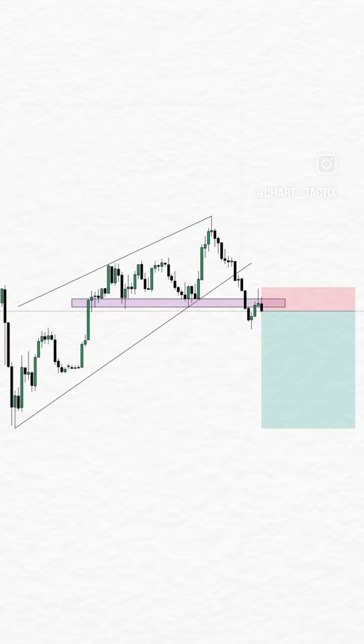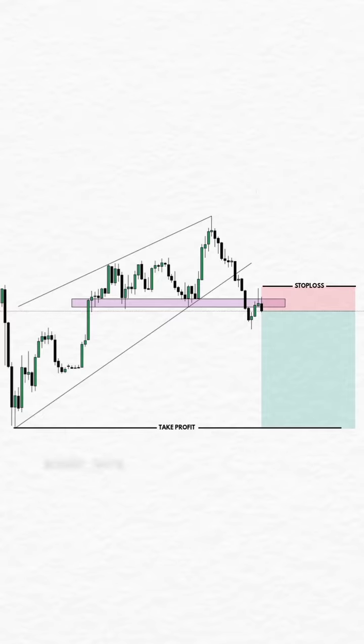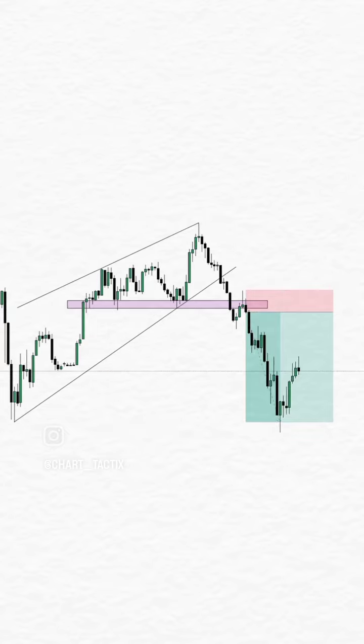So we take our trade from this level, set our stop loss just above the pin bar, and our target at the trend line lows. And as you can see, take profit got hit.